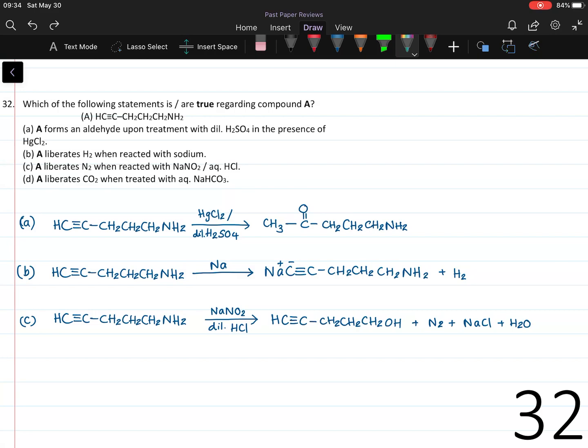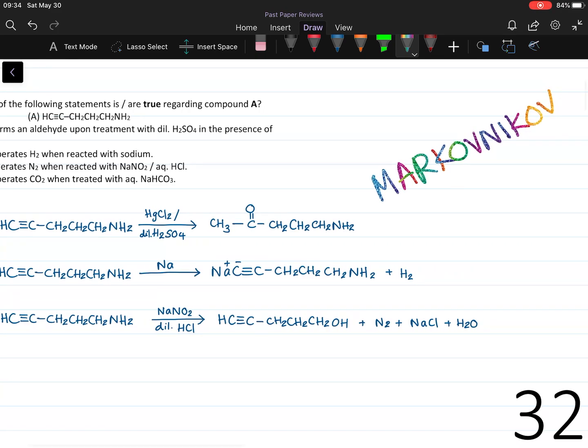Statement A. A forms an aldehyde upon treatment with diluted sulfuric acid in the presence of HgCl2. This is false. According to Markovnikov's rule, H binds to the carbon with the higher number of hydrogens.